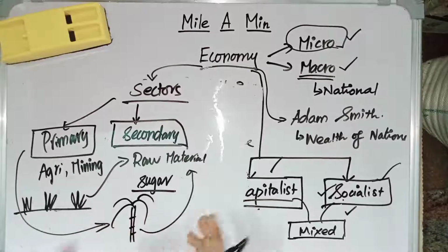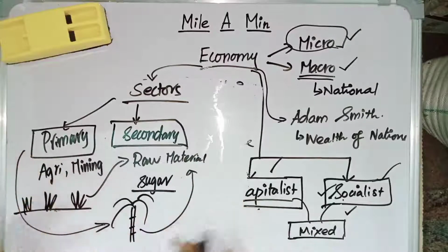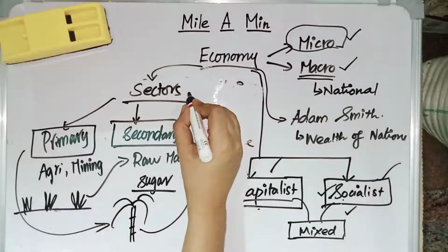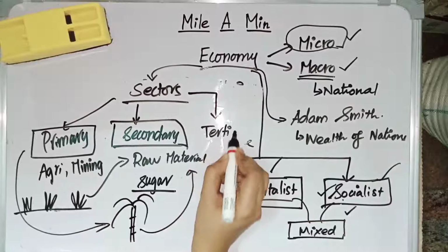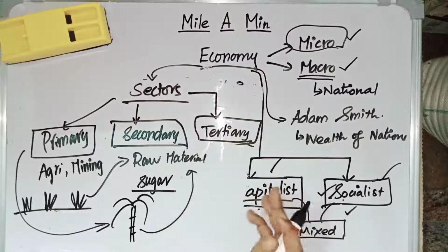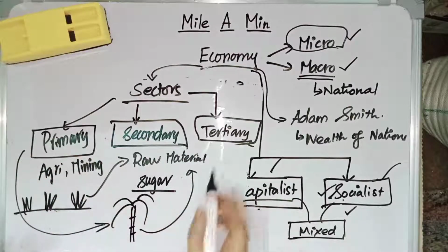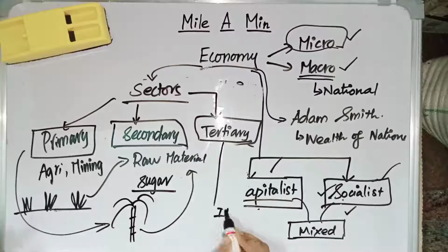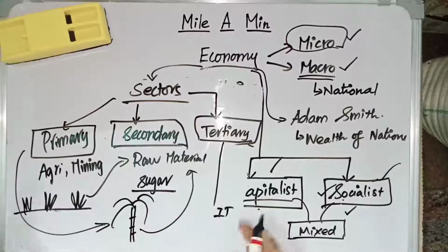Example, sugar making industry, biscuit industries, the manufacturing sectors. Most of the manufacturing sector comes under the secondary sector. And the third one is the tertiary sector. The tertiary sector we can also call the service sector, because the services rendered by people come under this. Example, the IT sector, transportation, tourism, everything comes under the tertiary sector. These are the three main sectors of the economy.